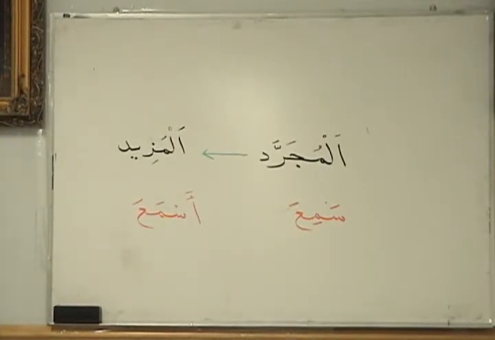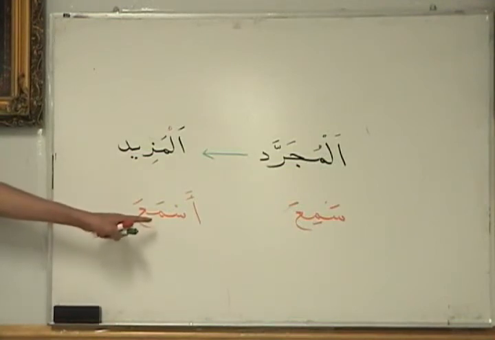That's where you look for the purest form. Okay? If in that form a fi'l has 3 letters, what is it called? Thulathi. If in that form it has 4 letters, it could be thulathi mazid or ruba'i. It's ruba'i if all the letters are root letters. Okay? That's the condition.